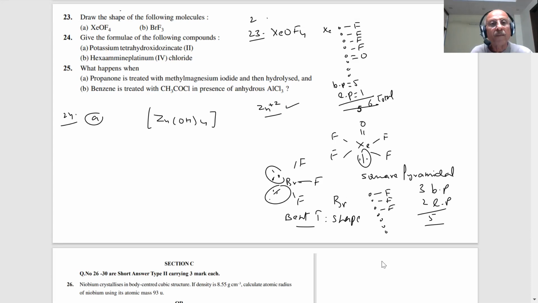It will be 2. K2. Student, be careful because the whole game is based on the oxidation number. One of the questions is coming in the paper that we already know. We are repeatedly practicing so that we can do it.